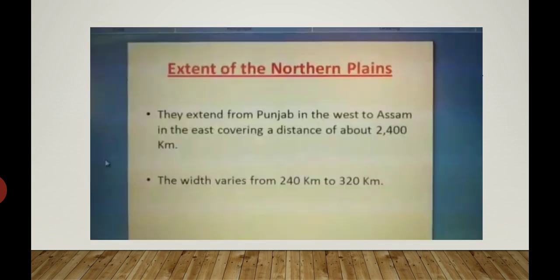Talking about the extent of the northern plains, they extend from Punjab in the west to Assam in the east, covering a distance of about 2400 km. That means if we measure the length of these plains, they extend for 2400 kilometers, and the width varies from 240 kilometers to 320 kilometers.